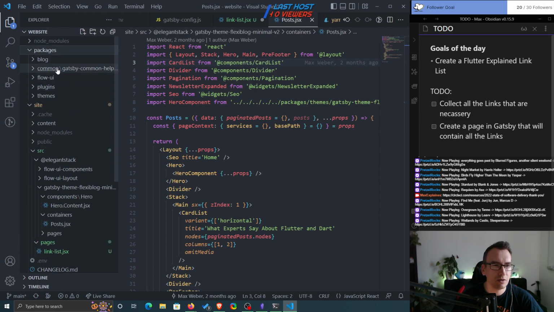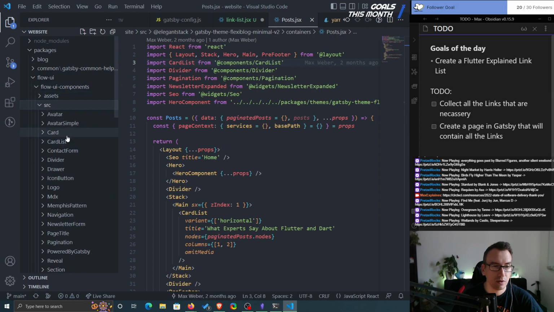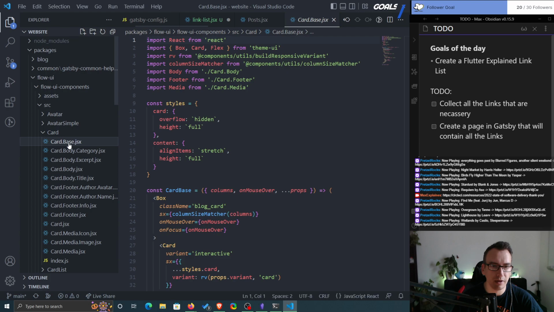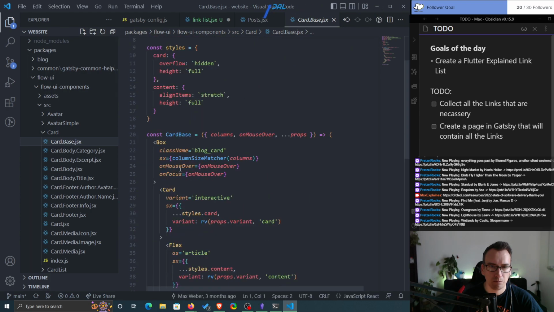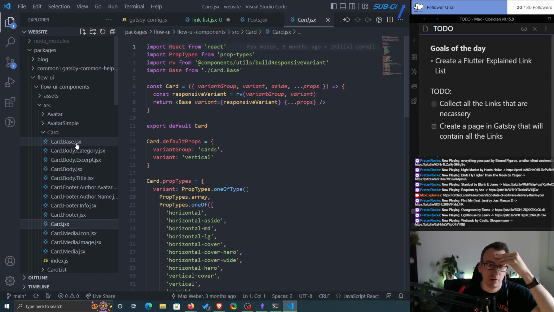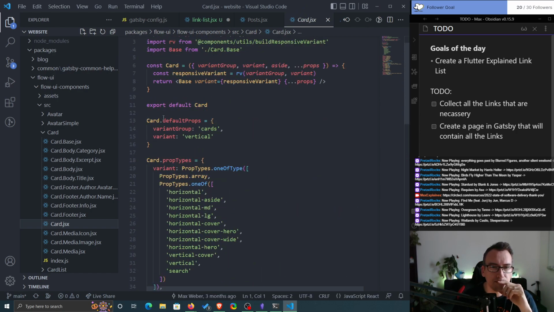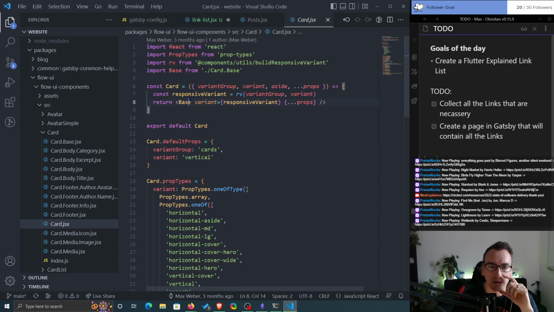So packages, flow UI, components, source, card base, box block card, flex media footer. Okay. Card body. How can I use that now? I just add this card. And this has a base with some stuff inside. And props. So with a tad of luck, I can just use that card.